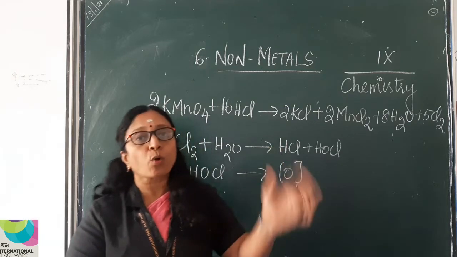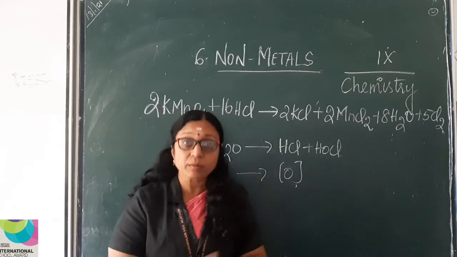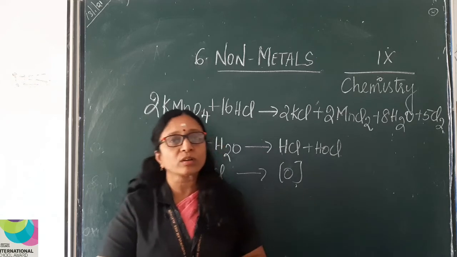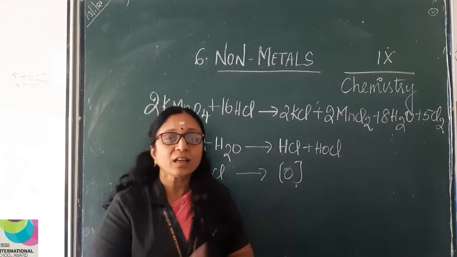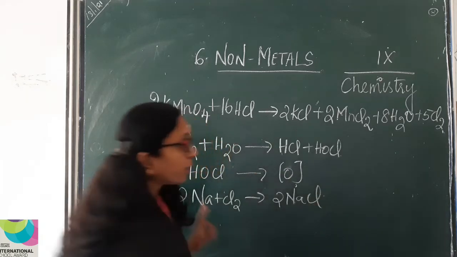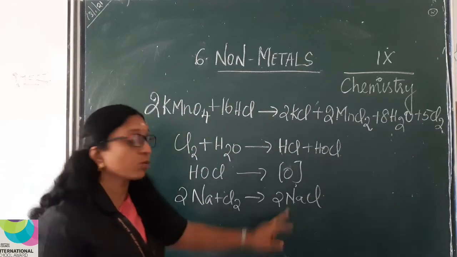Another important compound of chlorine is sodium chloride, which is common salt, which we use every day, isn't it? So how is it formed? The sodium reacts with chlorine to give sodium chloride.